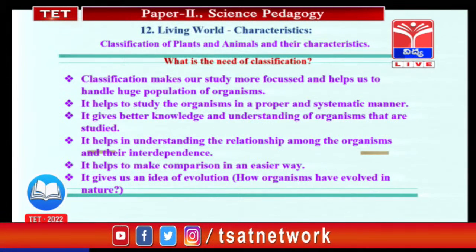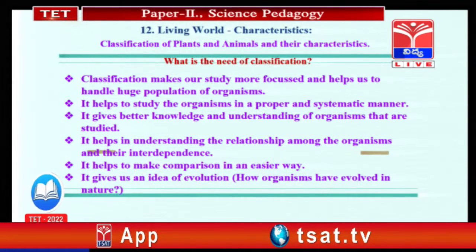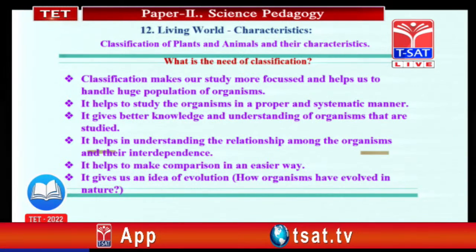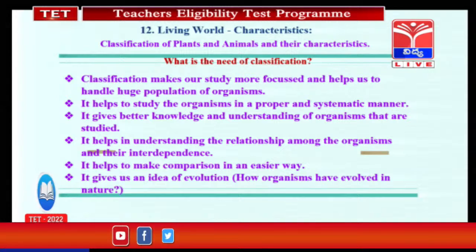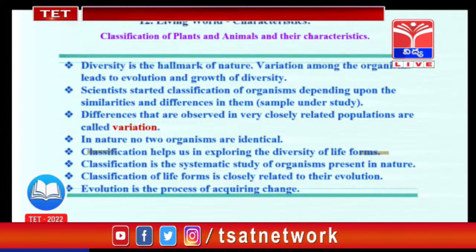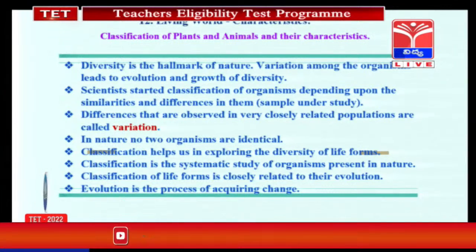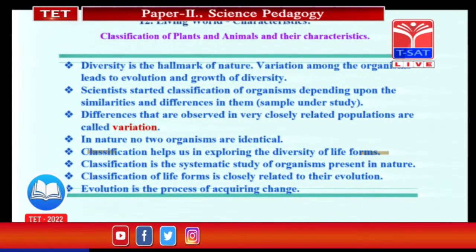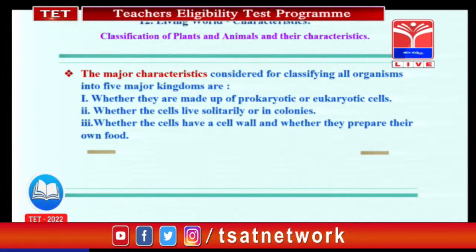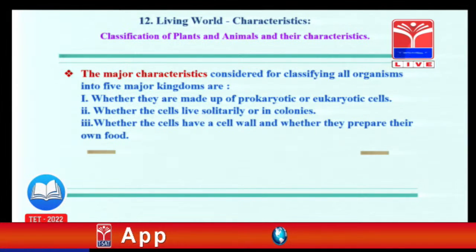And see here, this is about what is the need. First of all, classification: classification of plants, animals and their characters. Classification makes our study more focused and helps us handle the population of organisms. See here, there is so much diversity in the universe. To focus on the diversity, we must require the classification, not qualification. So, what are the major characteristics we focus on while dealing with the classification?